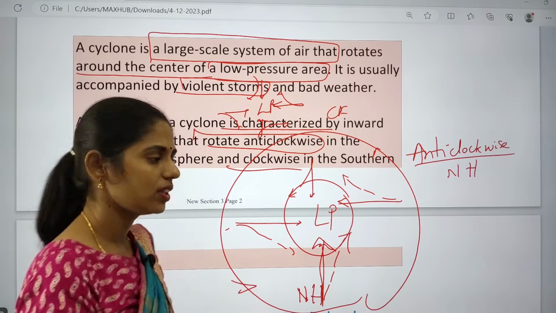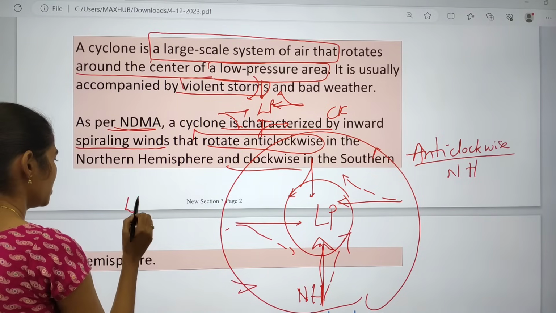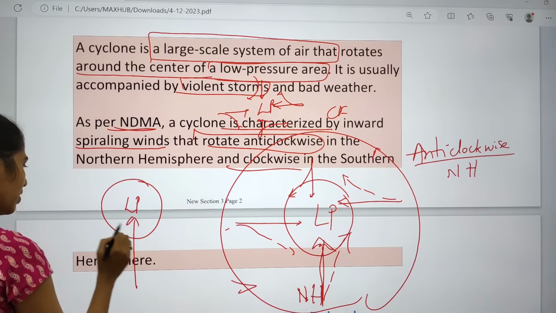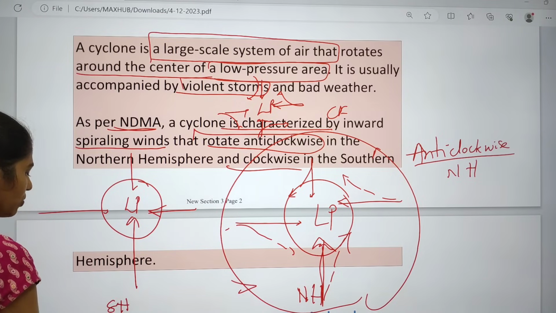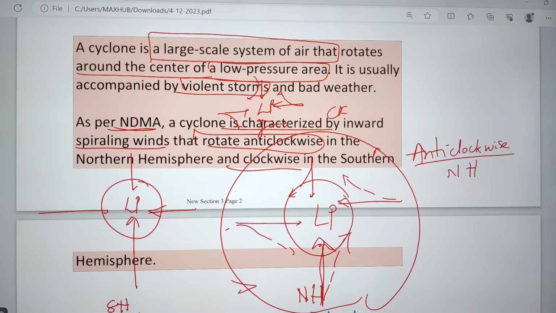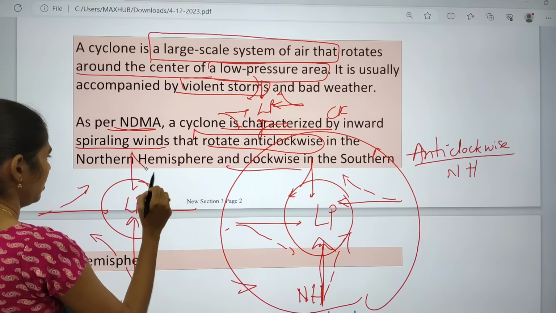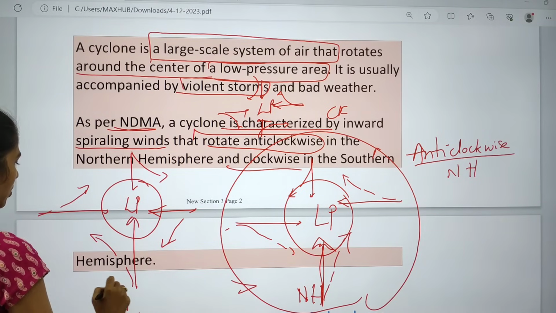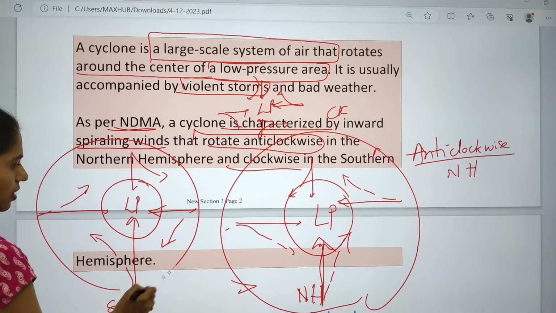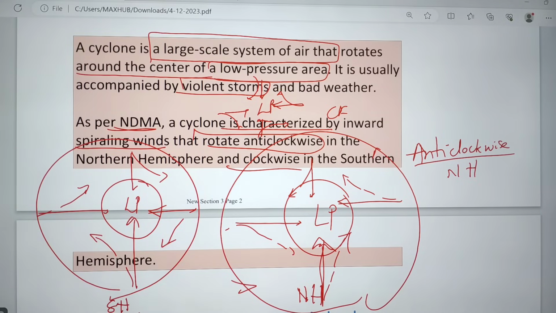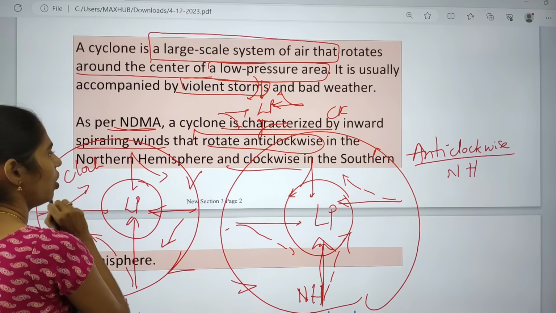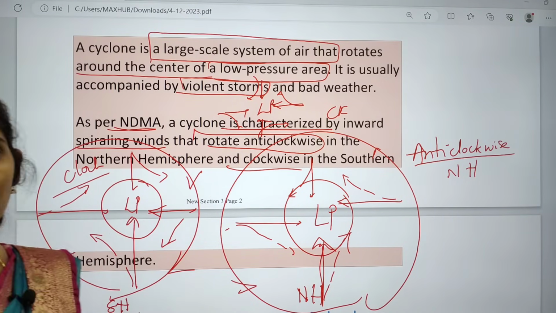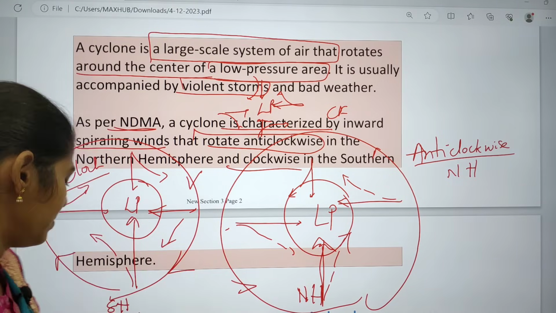If you draw for the southern hemisphere, it is the same low pressure here. The winds are moving from high pressure to low pressure. Now in the southern hemisphere, because of the Coriolis force, winds will be deflected towards their left. In this way, this is the clockwise movement. I hope you understood: clockwise movement in the southern hemisphere and anti-clockwise movement in the northern hemisphere.